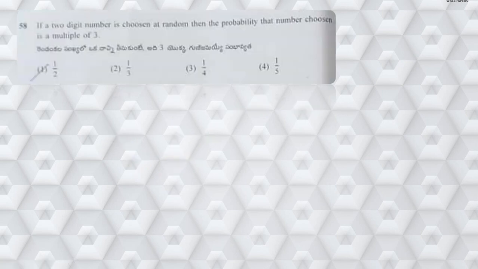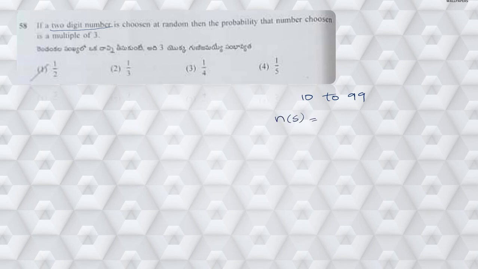Next, if a 2-digit number is chosen at random, then the probability that the number chosen is a multiple of 33. Okay, so first of all I need to choose 2-digit numbers. So 2-digit numbers start from 10 till 99. Then how many numbers are there?